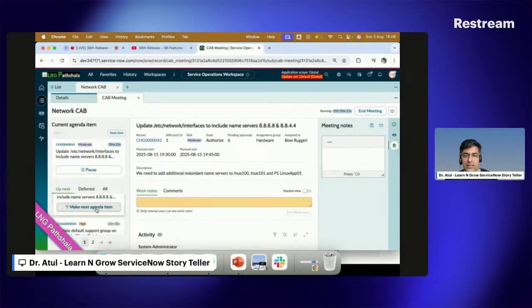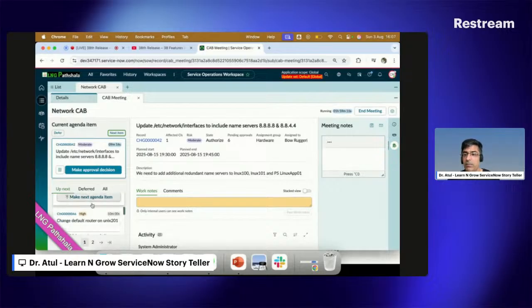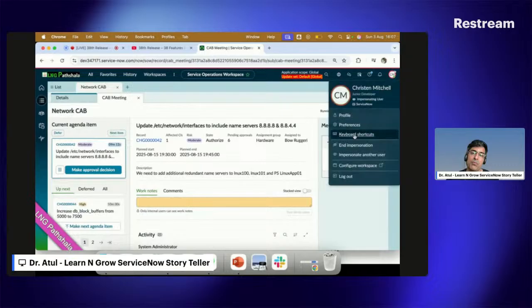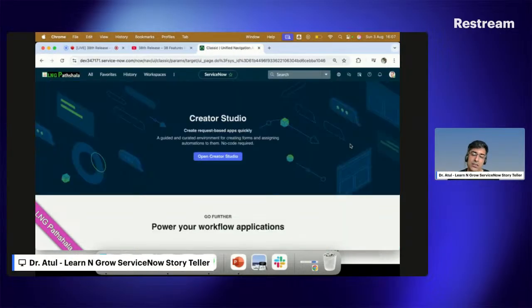You can move to the next agenda item, or you can do this. So that's the next item you can do here. There are multiple things which we can explore. We can do it, but yes, ServiceNow brings something new for users in the SOW, the Service Operation Workspace, for this particular perspective.